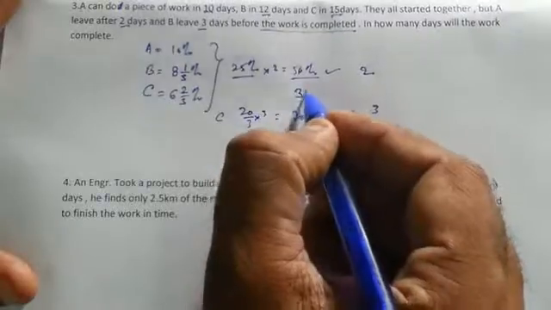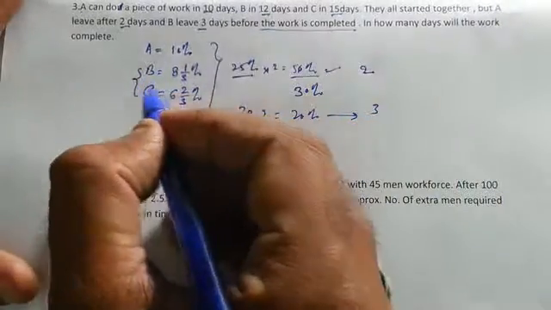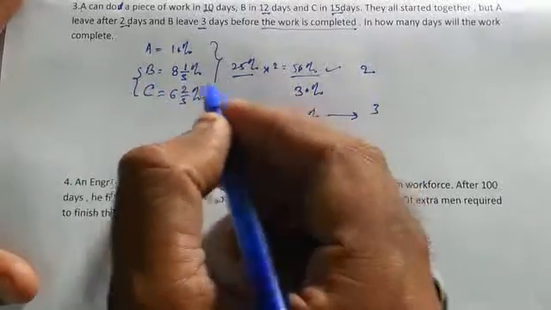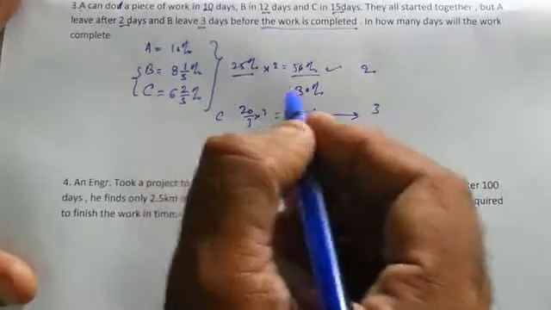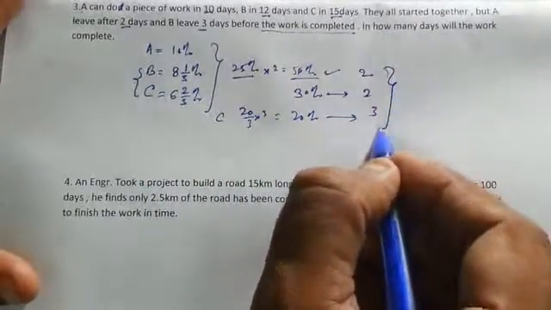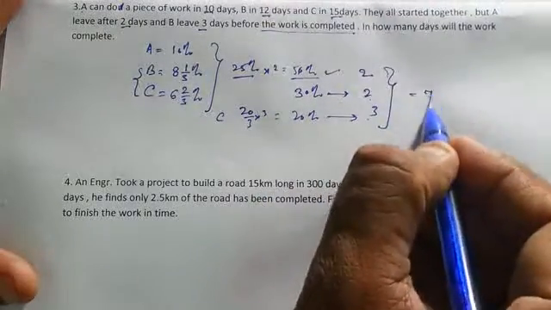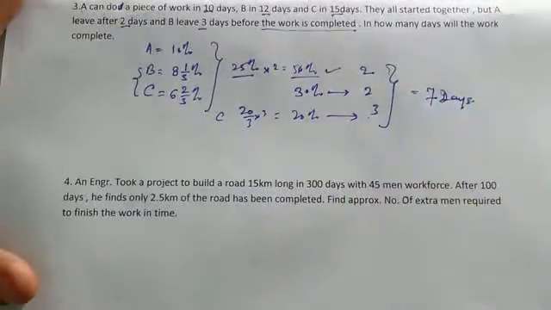That means we are left with 30%. 30% is done by B and C together. So the value of B and C together is 8 plus 6, which is 14, and with the fractions, 15%. So B and C can do 15% work in 1 day. Therefore, they can do 30% work in 2 days. So in how many days will the work be completed? It will be 3 plus 2 plus 2, which gives us 7. So the work will be finished in 7 days in this way.